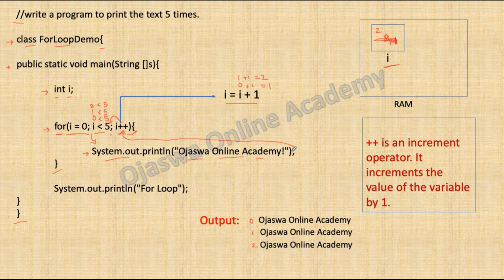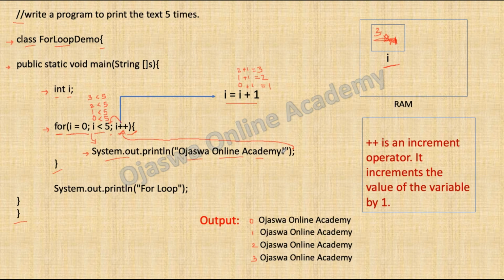After execution of this statement, the control will go to the increment statement and i++ is executed. Value of i is 2 plus 1 equal to 3. Now the updated value of i is 3. From here, control goes to the condition statement and the condition is checked. 3 less than 5, condition is true, hence the control comes inside the loop. The statement inside the loop is executed, System.out.println, and it prints the text for the fourth time. So when the counter variable is 3, the text is printed for the fourth time.